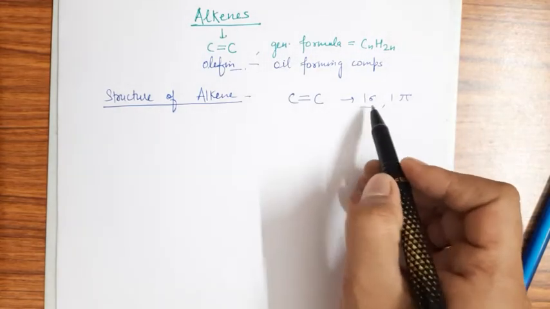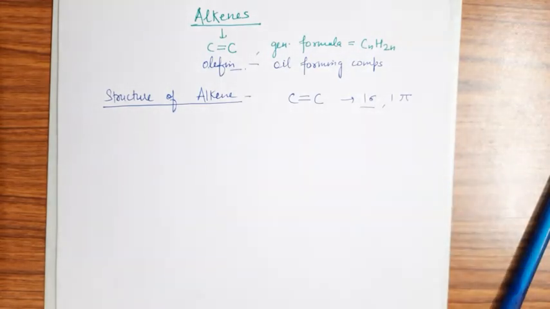The sigma bond is formed by the head-on overlapping of sp2 hybridized orbitals, while the weak pi bond is formed by the lateral overlapping of two unhybridized p orbitals.